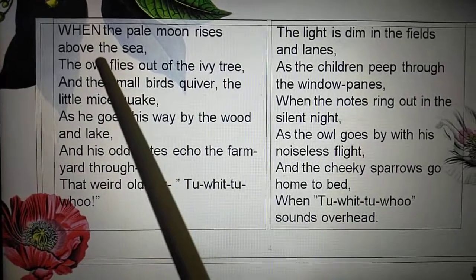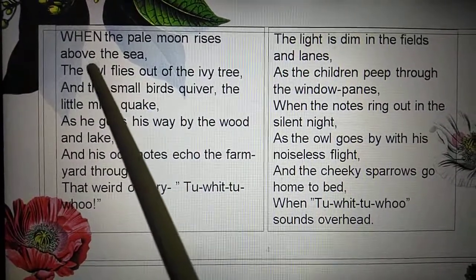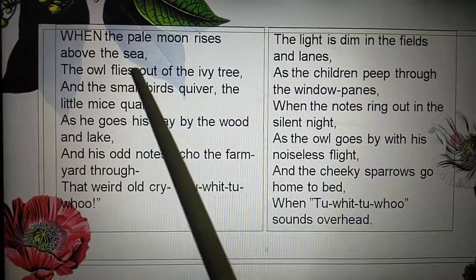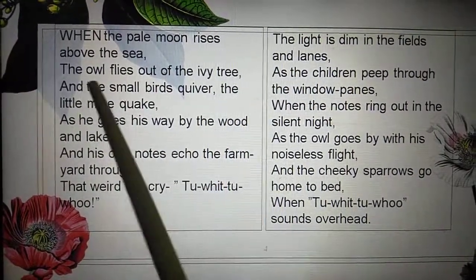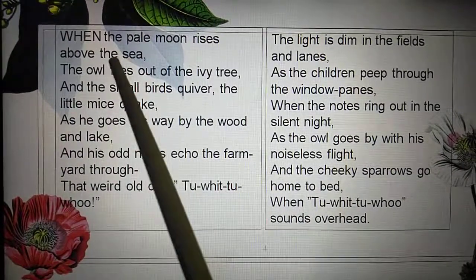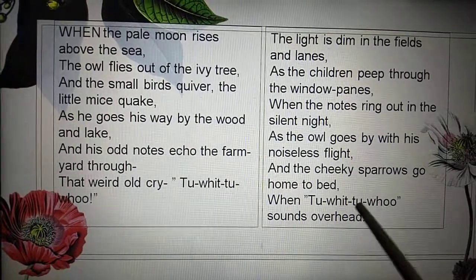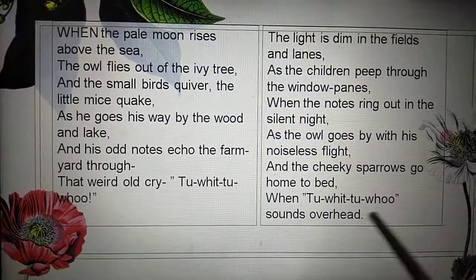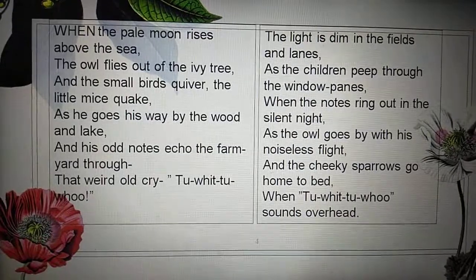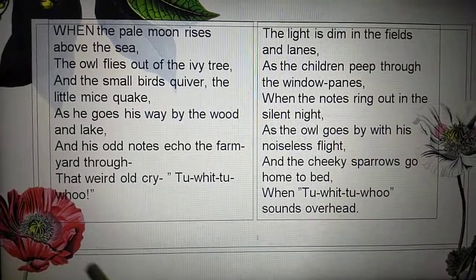Okay, now we will read the topic sentence, the first sentence of the poem. "When the pale moon rises above the sea." So beta, it is totally different. You can't guess anything from this one. "Tu-whit, tu-whoo sounds overhead." So the concluding sentence is also such that we can't conclude anything from it as well.